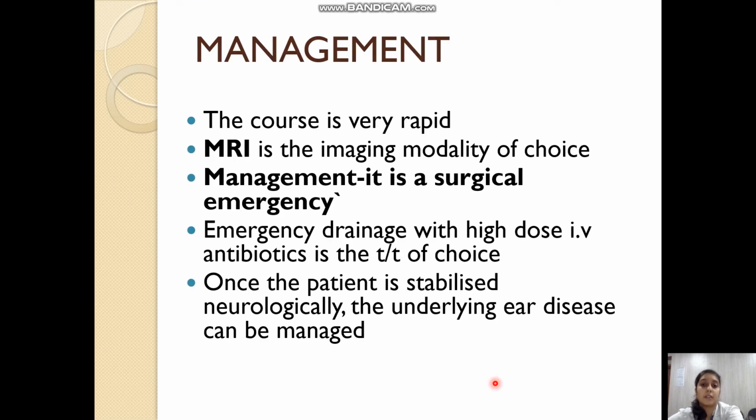In the management of brain abscess, MRI is the modality of choice because it shows better soft tissue imaging. Obviously, whenever there is an abscess, either epidural, subdural, or brain abscess, it is a surgical emergency. So emergency drainage of the abscess with high-dose antibiotics is the treatment of choice. Once the patient is stabilized neurologically, only then will we look at the treatment of the underlying ear disease.